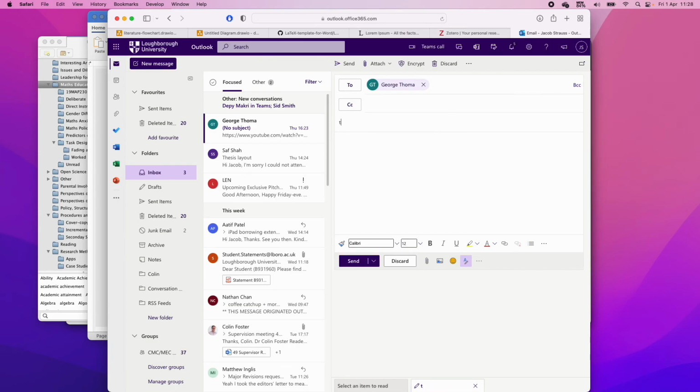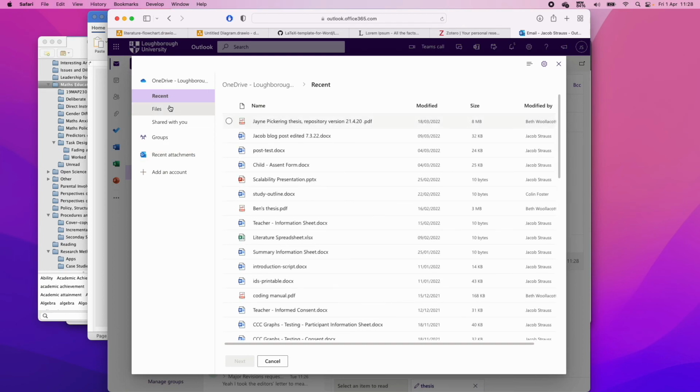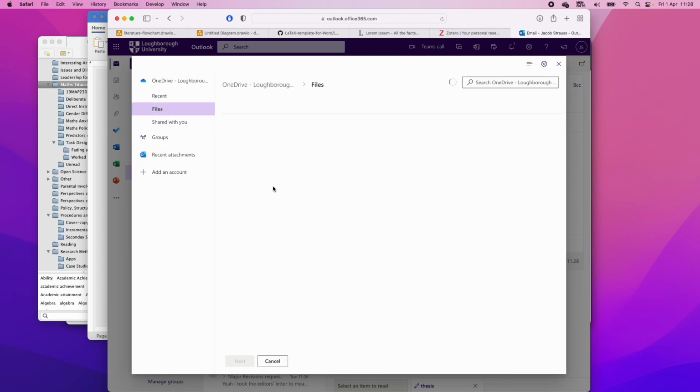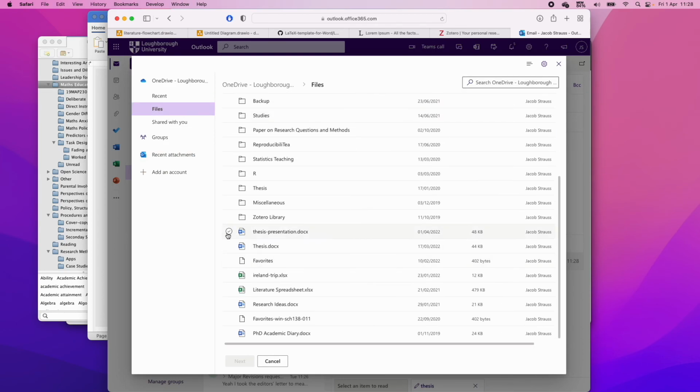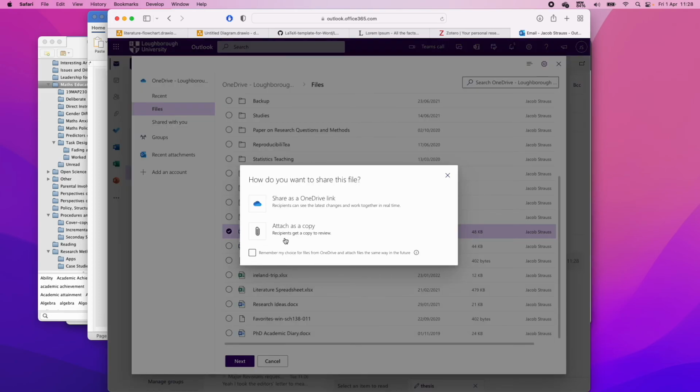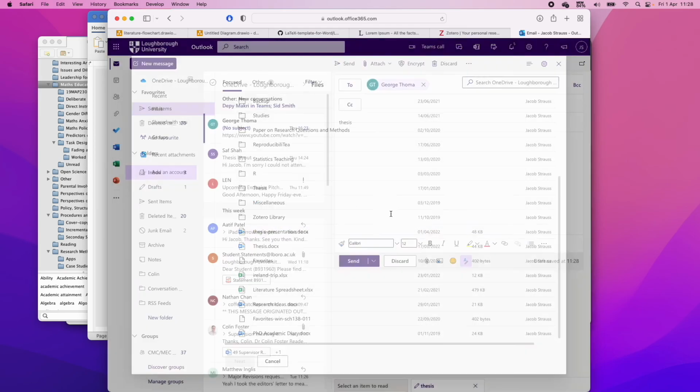Add a subject, and this is the important thing. This is the reason why I'm showing you this. You're going to click attach, but you're not going to click browse this computer, but browse cloud locations. So here, go into files, right, and find the file that you want to share. So this is my thesis presentation. You click next, and then not attach as copy, share as OneDrive link.